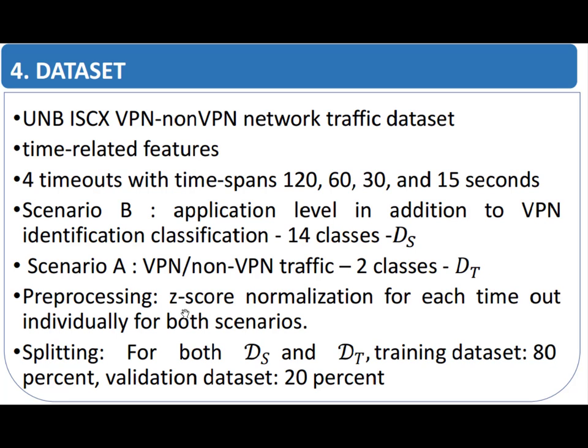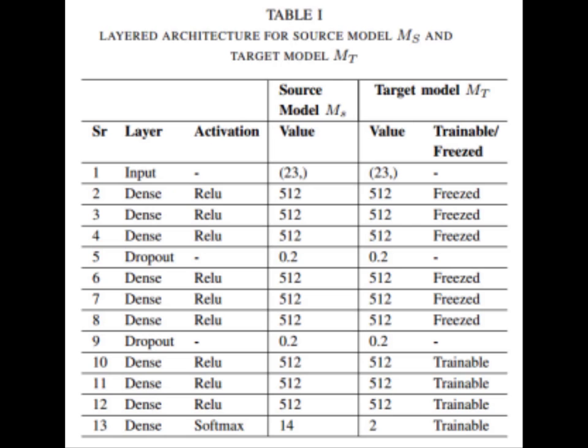So for pre-processing we use z-score normalization for each timeout individually for both scenarios, and for the splitting, for both the source dataset and target dataset, we assigned 80% of the samples as the training dataset, and 20% of samples are assigned to the validation dataset. This table indicates the layered architecture for the source model and the target model. We can see that the frozen layers of the target model are indicated here.